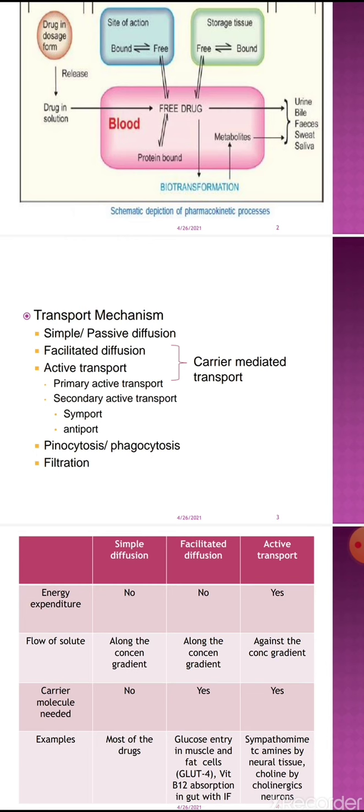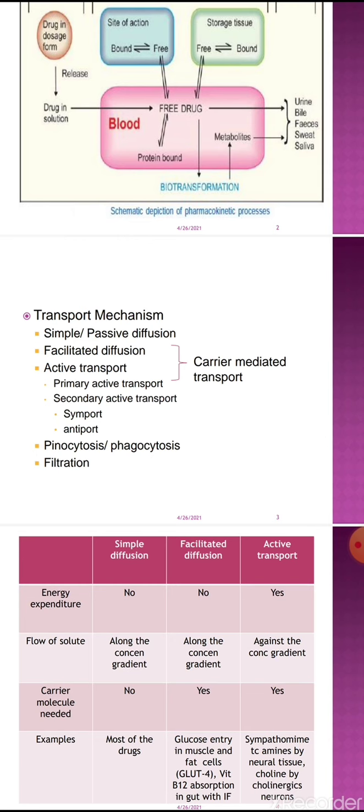It is an automatically driven process without any consumption of energy, without any consumption of ATP. So diffusion means no energy consumed. So what is the difference between simple diffusion and facilitated diffusion? In facilitated diffusion, a carrier molecule is required.